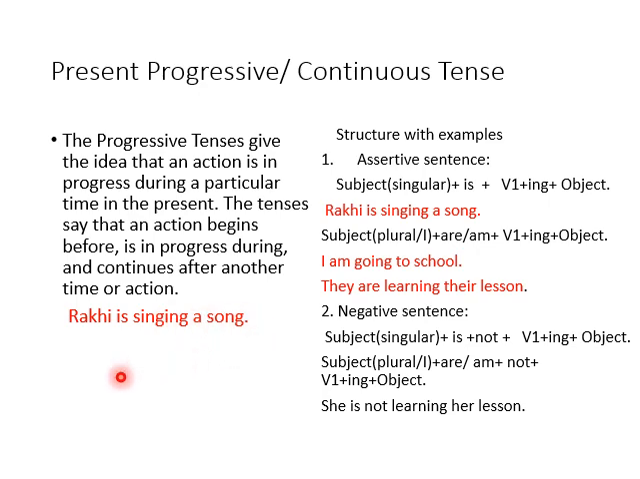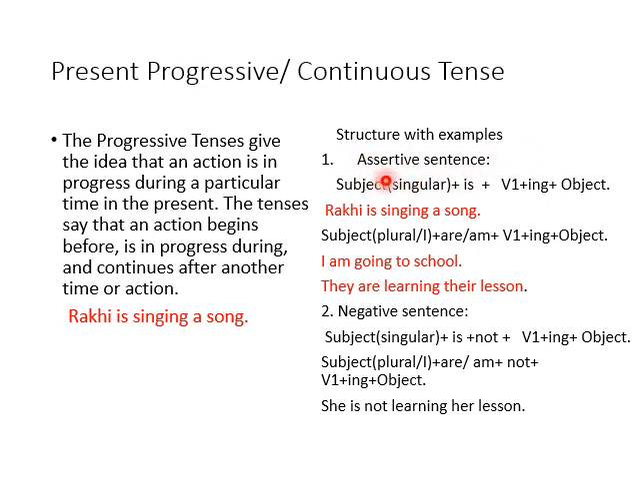For example, Rakhi is singing a song. Suppose Rakhi is in the class and she is singing a song when you reach there, and this act was going on before you reached there. That's why it begins before. And when you reach there, at that time she is still singing, and she will continue. It continues after another time. She will continue until she finishes her song. Is it clear?